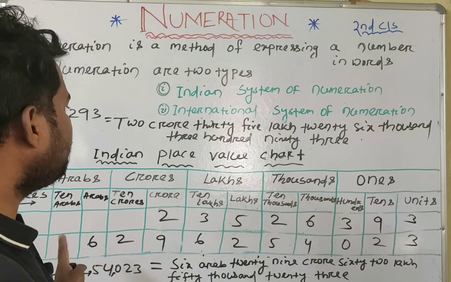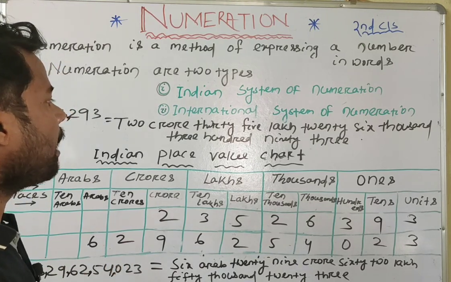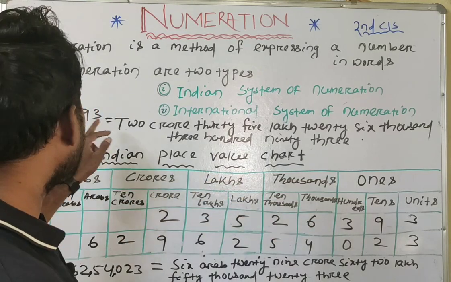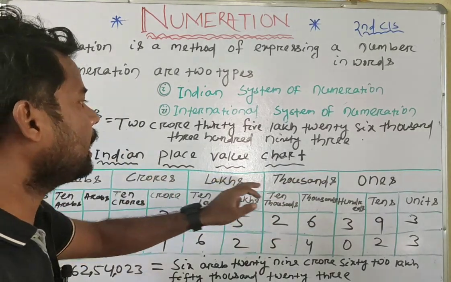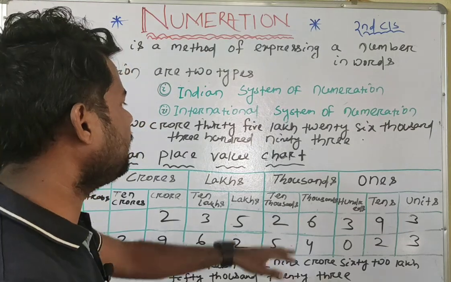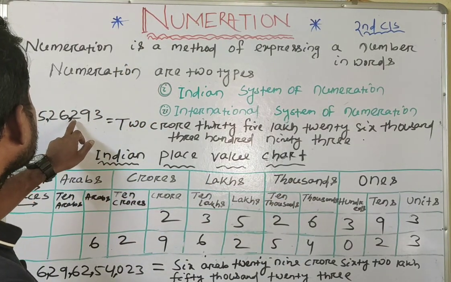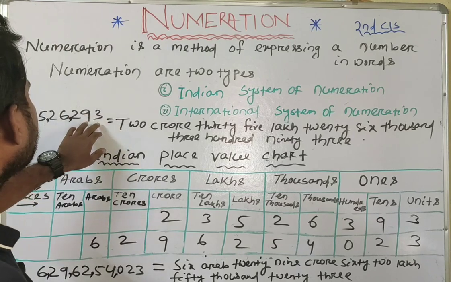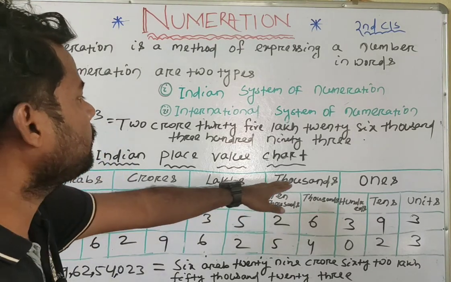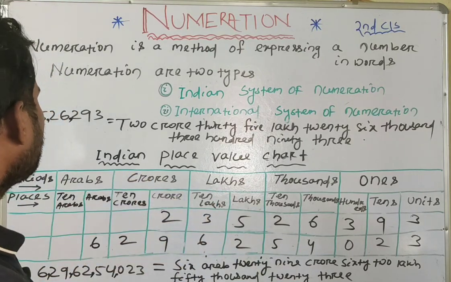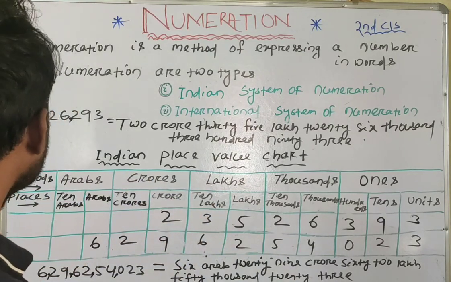So to write in the Indian system of numeration, we always have to remember the period, because we have to put commas period-wise. That means the ones period consists of 3 digits, so we put a comma after 3 digits from the extreme right side. Then the thousands period consists of 2 digits, and lakh 2 digits, crore 2 digits, and the Arab period also 2 digits.